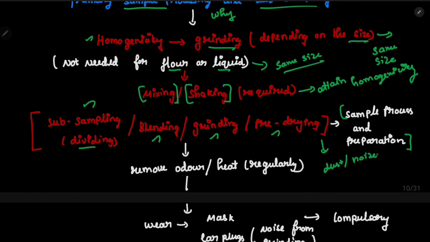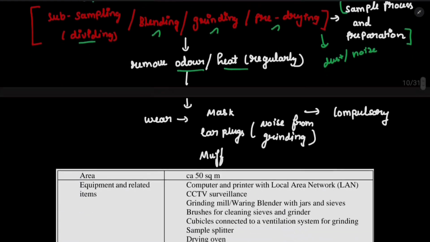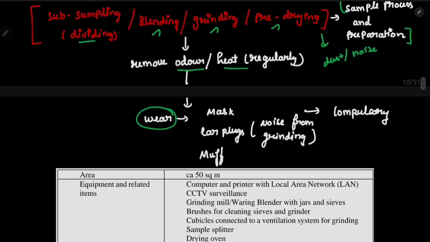This will create a lot of dust and noise, so we need to remove the odor and heat regularly. Next one is the safety kit we need to wear. So the first one is mask, obviously, because of the dust, and earplugs, to avoid the noise from the grinding, and muffs. So these are some of the important points. These are compulsory, guys. It is not optional. You have to wear this.